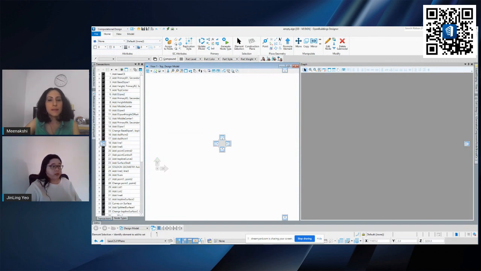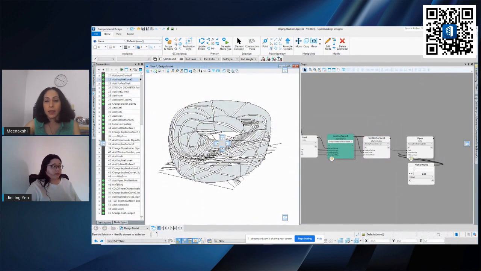I hope it answers that question on how you can easily reuse the script that you have created. Yeah, that's great. That's one of the advantages, I guess, of computational design itself, that you don't have to do it again and again. So that's great.